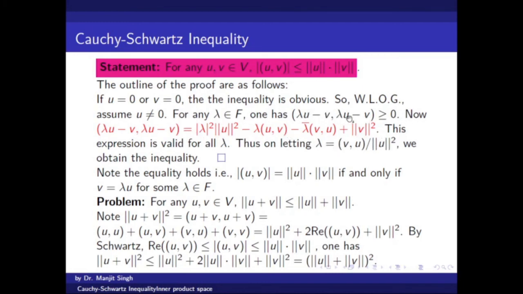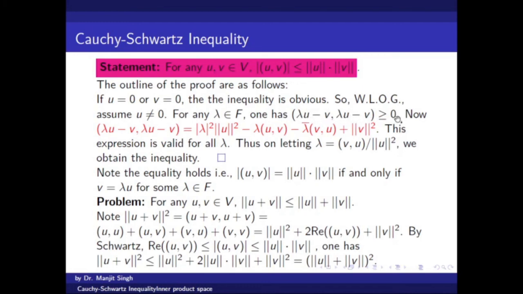Greater than or equal to 0 if we take this. Now you see that if lambda is taken in such a way, we have this inequality. So the inequality becomes equality if this inner product is 0.